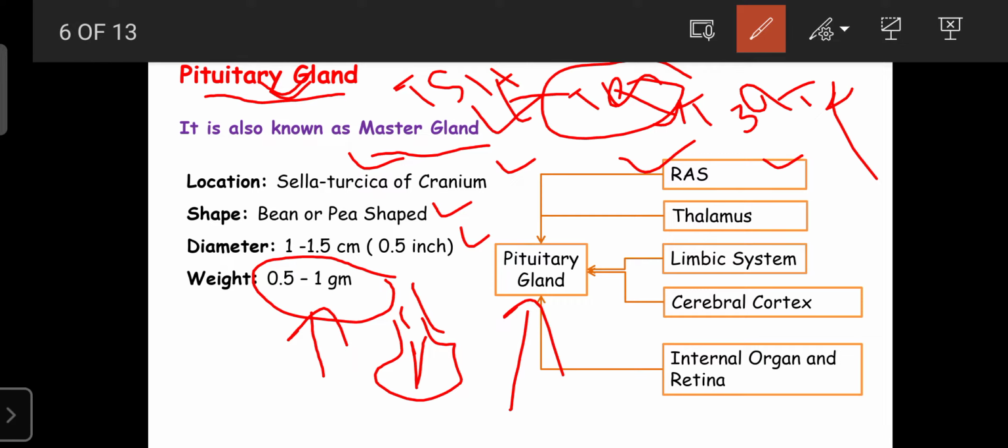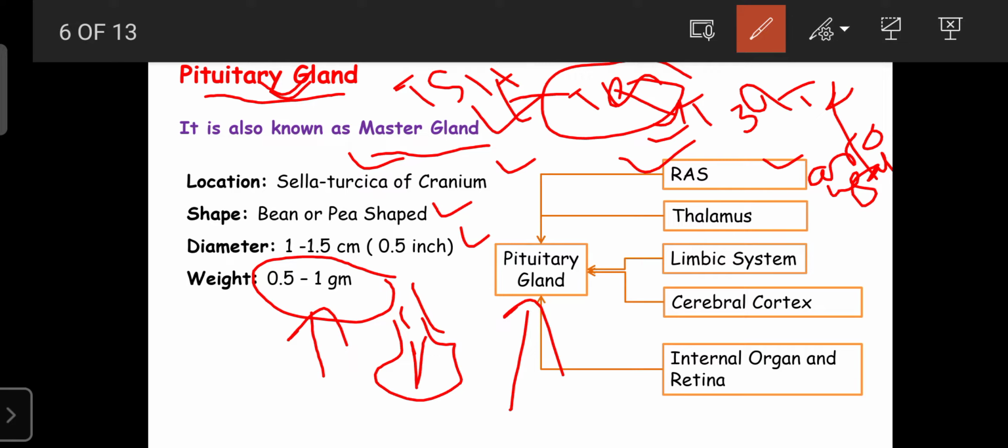The pituitary gland gets inputs or information from the RAS. The RAS is involved in the regulation of arousal. During arousal, the brain requires more blood, more oxygen, more glucose. That is adjusted by the pituitary gland by collecting the information from the RAS. That's why the pituitary gland is involved in the regulation of organ function.